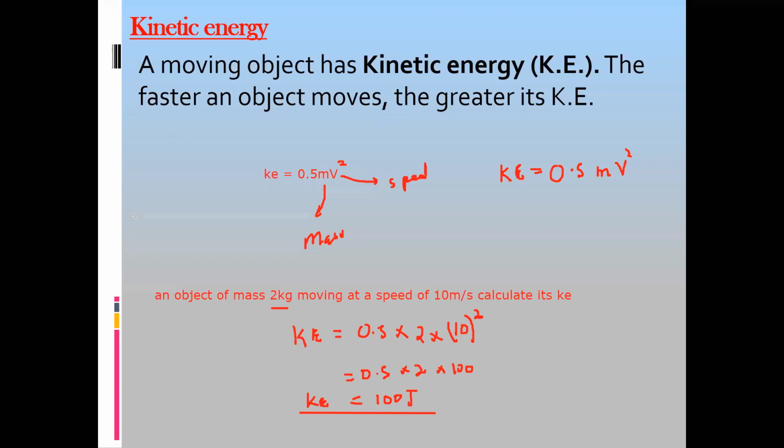If you want to learn or memorize it in terms of a triangle: KE = 0.5 mv². So if you need KE, it's 0.5 mv². If you need v, then KE divided by 0.5. If you need v², then KE divided by 0.5 m. And if you need m, then it is KE divided by v².